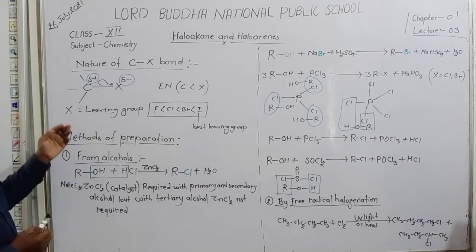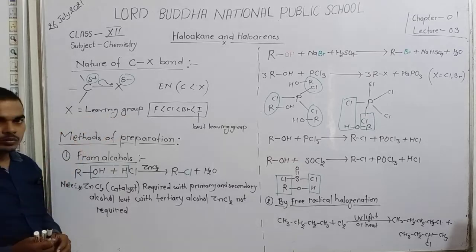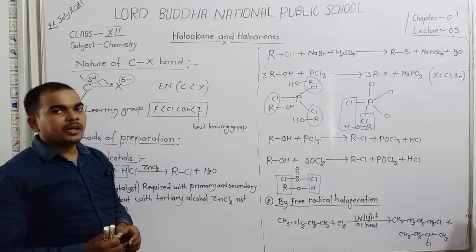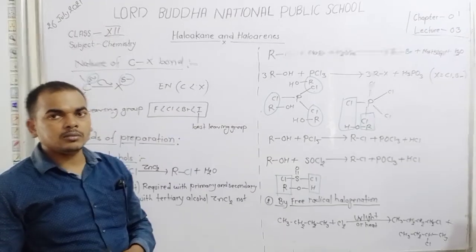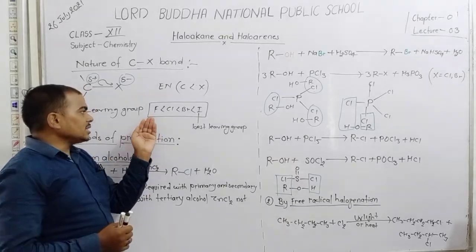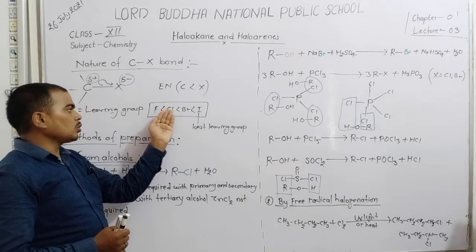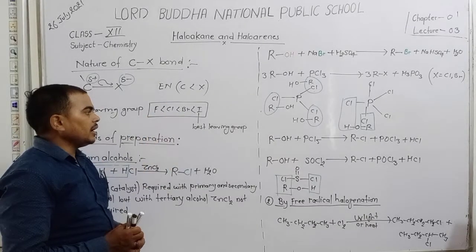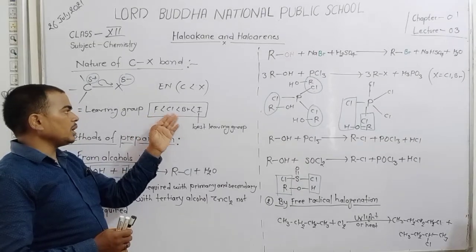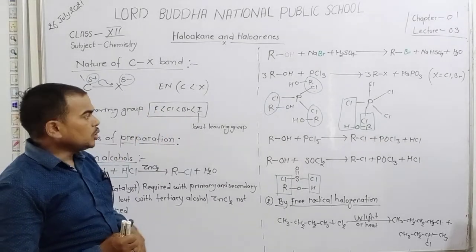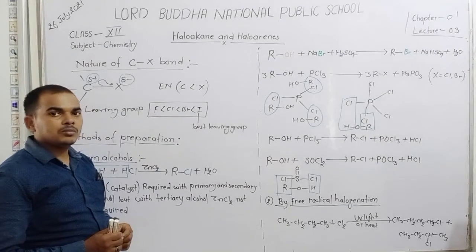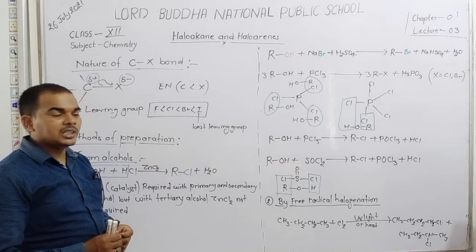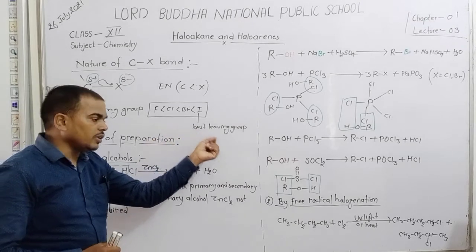The halogen is also known as the leaving group. Dear student, here fluorine, chlorine, bromine and iodine are the halogens. As the size increases from fluorine to chlorine, bromine and then iodine, the size of iodine is greater than the size of bromine, chlorine and fluorine. Due to larger size, they leave easily. Iodine leaves easily, so it is known as the best leaving group.